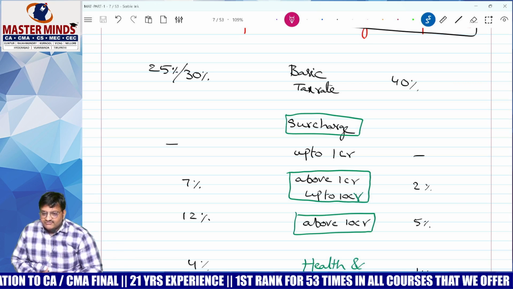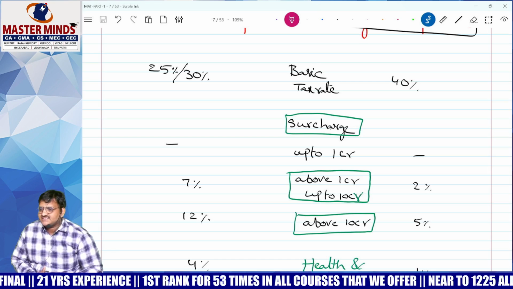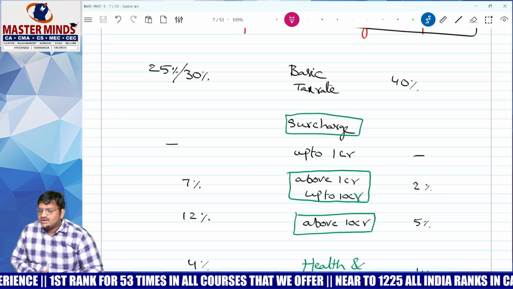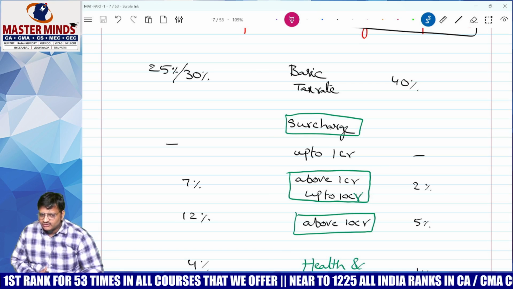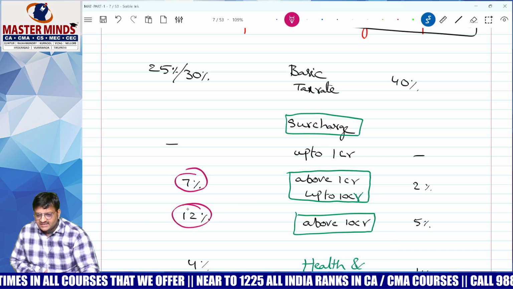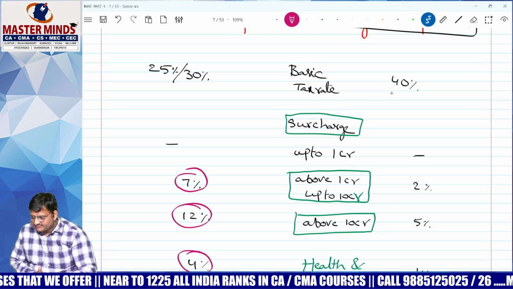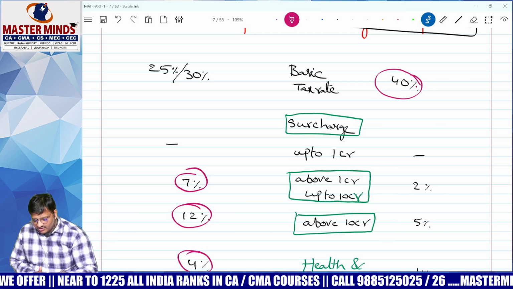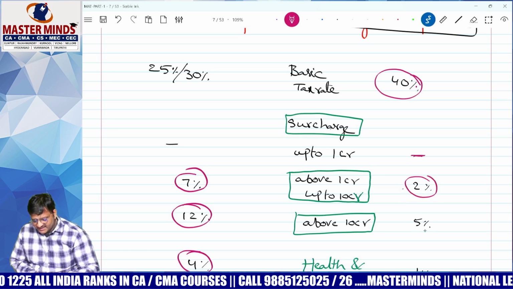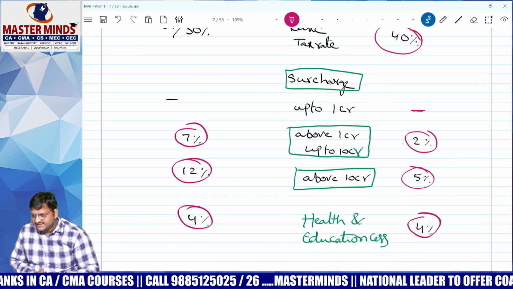Follow. Next one, foreign company. What is the rate? 40%. Next one, surcharge. Up to 1 crore, there is no surcharge. Above 1 crore, up to 10 crore, if your total income is in this range, the surcharge for a domestic company is 7%. Above 10 crore, 12%. Health and education cess is 4%. Whereas in case of foreign company, the basic tax rate is 40%. Up to 1 crore, surcharge is 0. Above 1 crore up to 10 crore, 2%. Above 10 crore, 5%. And health and education cess is anyhow universal, that is 4%.